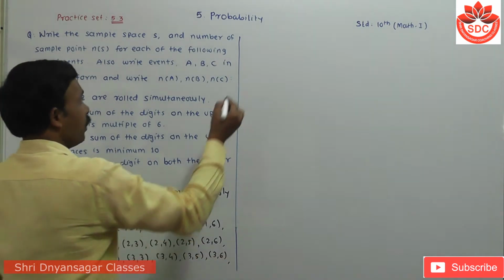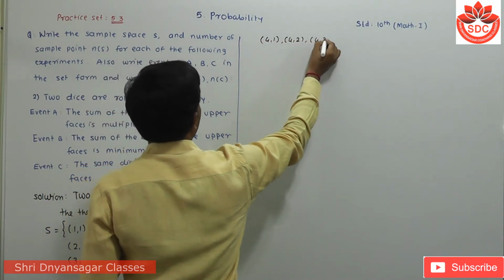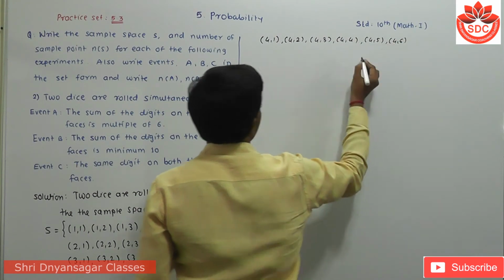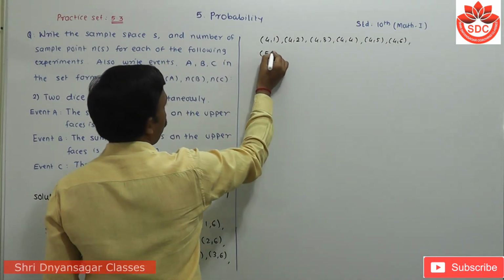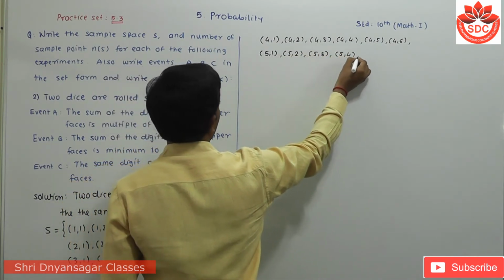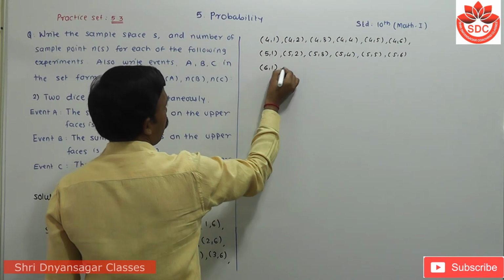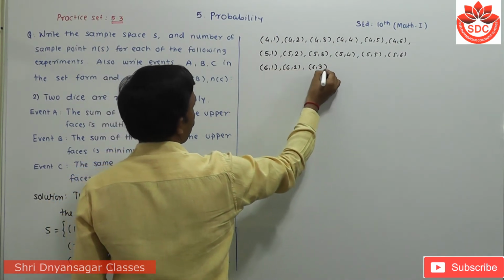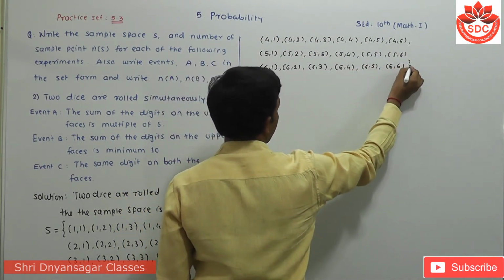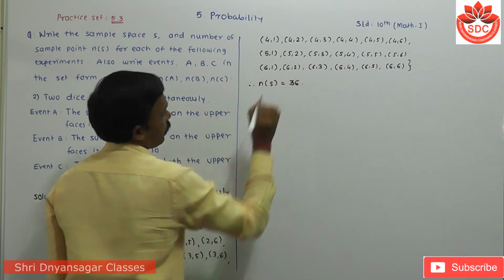Then I have to write here 4,1; 4,2; 4,3; 4,4; 4,5; 4,6. Then 5,1; 5,2; 5,3; 5,4; 5,5; 5,6 and 6,1; 6,2; 6,3; 6,4; 6,5 and 6,6. This means that when we count, the number of sample space points is 6 times 6, which is 36.